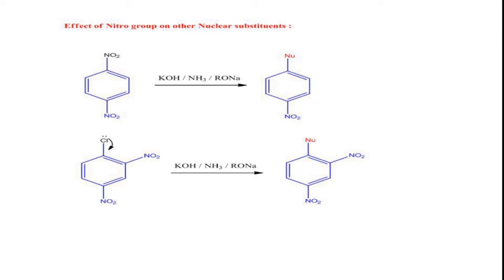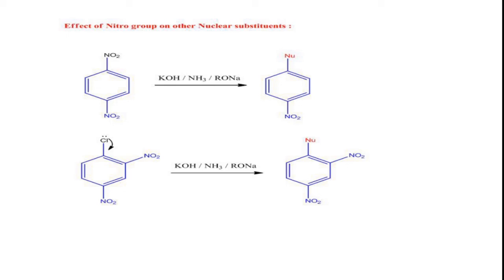You see here, in the first one, just now I told you that the nitro group is an inert group. The nitro group cannot be replaced by other groups, because in the resonance structures we will see double bond nature between the benzene carbon as well as nitrogen of the nitro group. But here in the first case, you can see, due to the presence of another nitro group at para position, it will easily help in the displacement of the NO2 group, right?